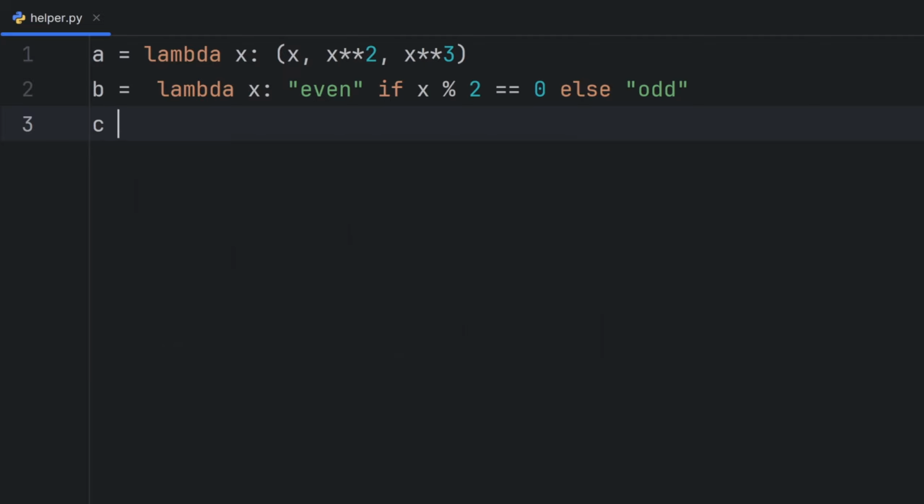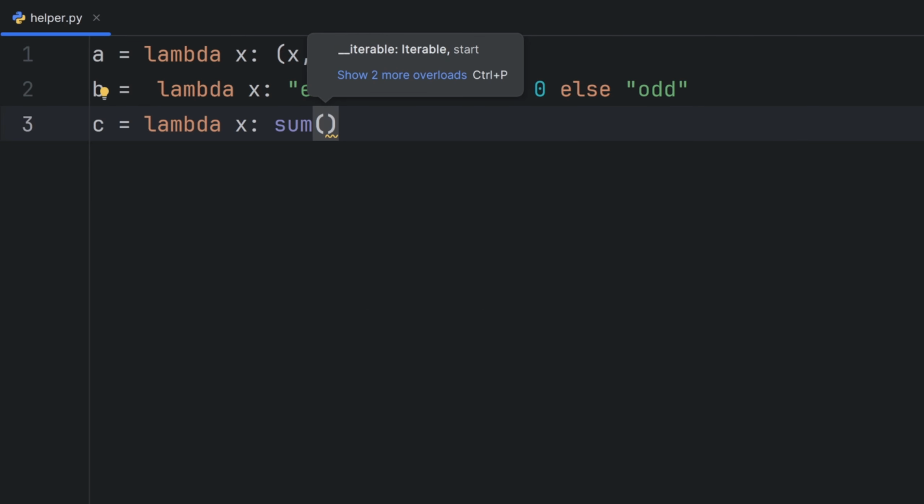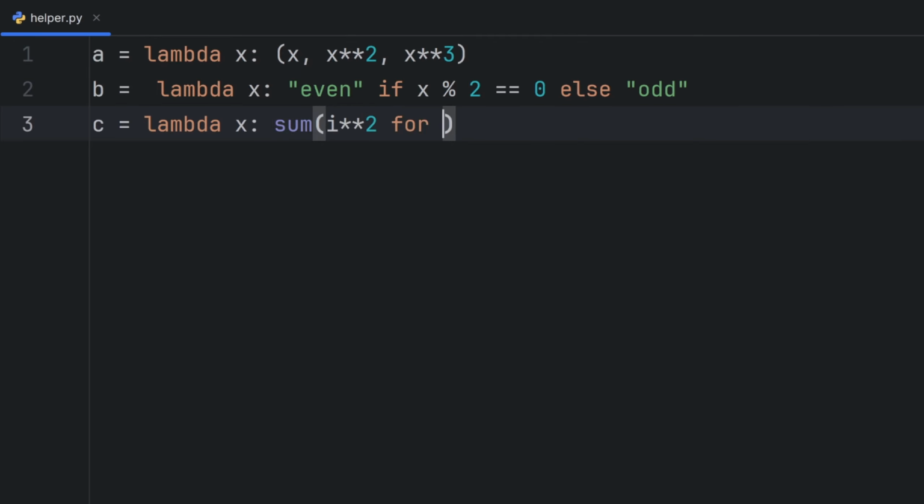Also, I can use lambdas with functions, generators, and list comprehensions. I'll use a lambda here to sum the square numbers until the parameter x. So here I'll write sum of i squared for i in range x. And let's see if this will actually work.